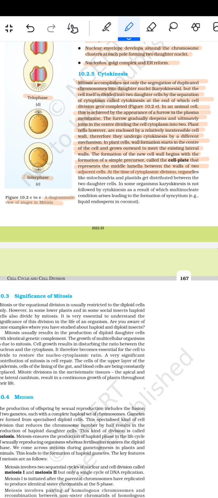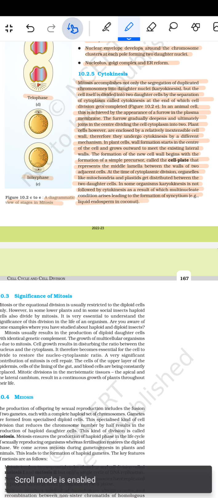At the time of the cytoplasmic division, organelles like the mitochondria and plastids are distributed between the two daughter cells. In some organisms, karyokinesis is not followed by cytokinesis, as a result of which a multinucleate condition arises, leading to the formation of the syncytium, जैसे liquid endosperm in the coconut.